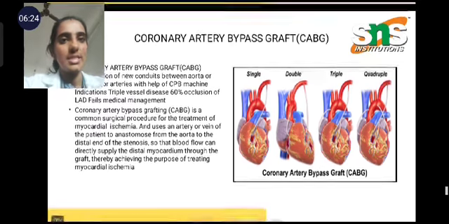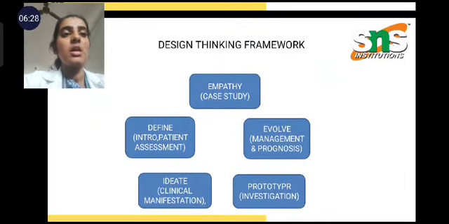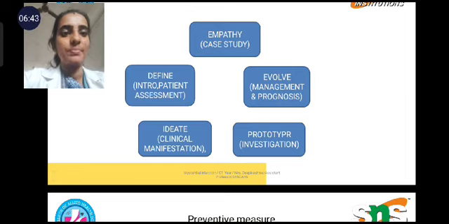Now, the conclusion part: we saw the case study, right? That is the empathy part, and the intro and patient's assessment are the define part. Clinical manifestation is the ideate part, management and prognosis are the evolve part, and prototype is the investigations part.